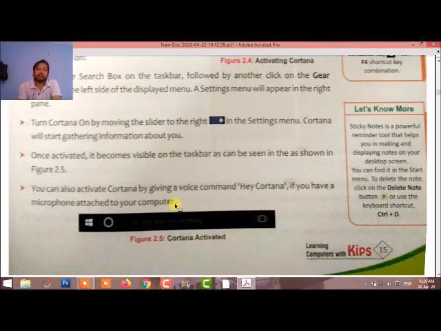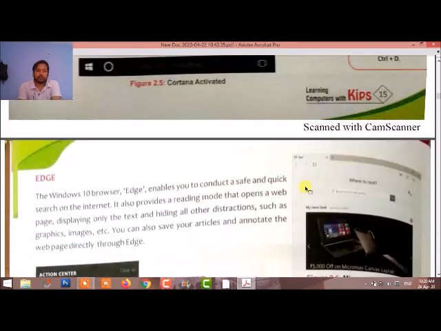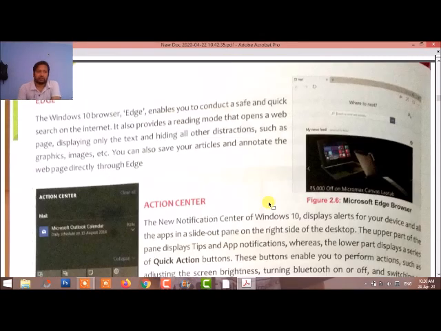Next is Edge, the Windows 10 browser. Edge is a browser through which we can access different types of pages on the internet. Edge is just like Google Chrome, Firefox, Mozilla, and Internet Explorer. It is the upgraded version of Internet Explorer.